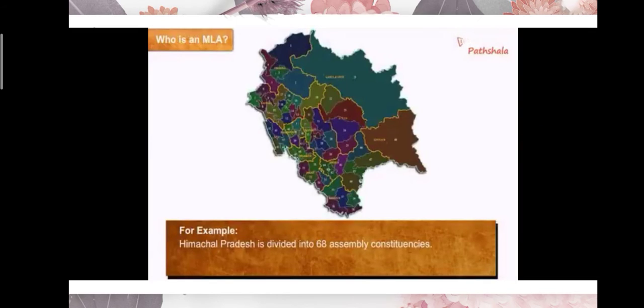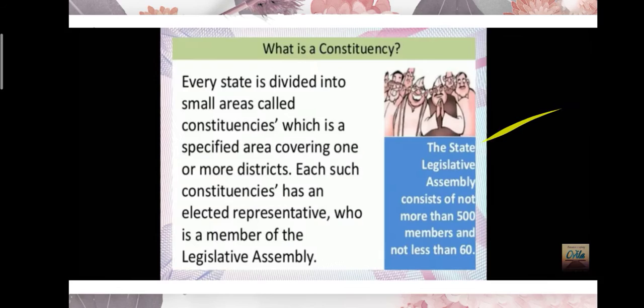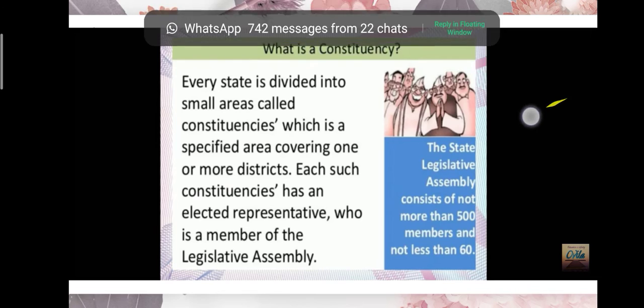You can see that in Himachal Pradesh 68 constituencies are there, so 68 small areas are divided, and from each area one MLA is chosen. I need not say more. Same thing for each and every state, even our West Bengal. Clear? Any doubt?